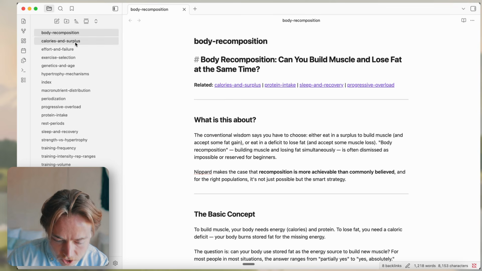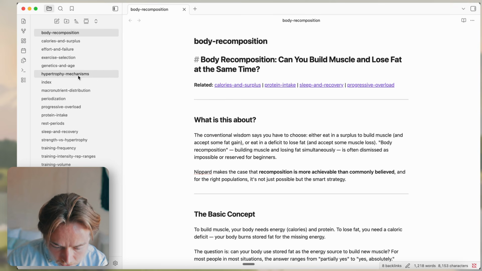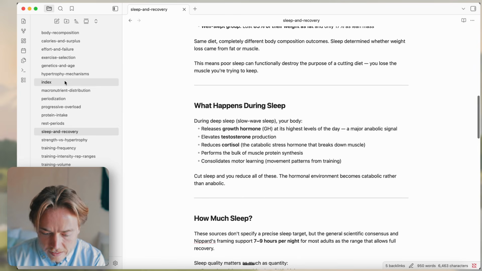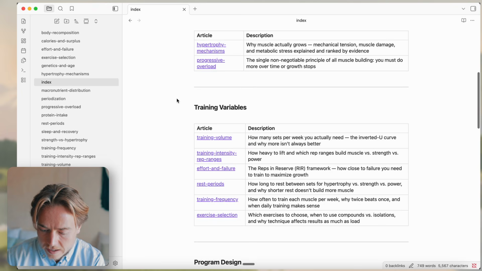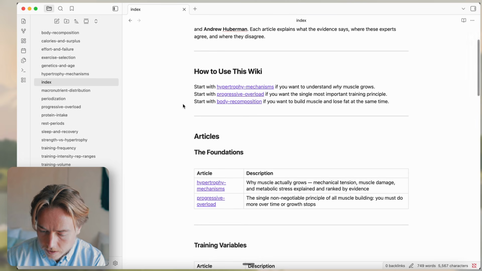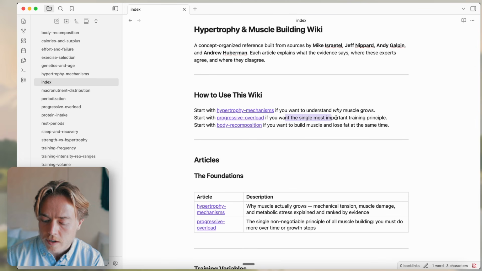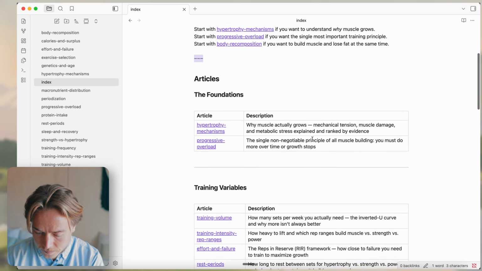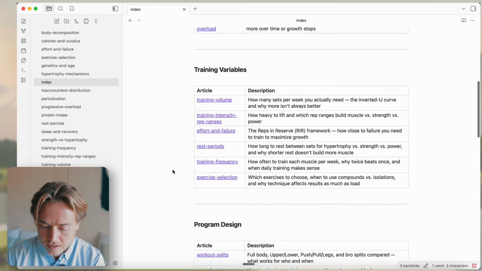We've got body recomposition, calorie surplus, hypertrophy mechanisms, strength versus hypertrophy, sleep and recovery. This is awesome. And then we have the index file that has all of the key articles here. It talks about progressive overload if you want to understand the single most important training principle, body recomposition if you want to build muscle and lose fat at the same time. Then it breaks down everything into these articles.